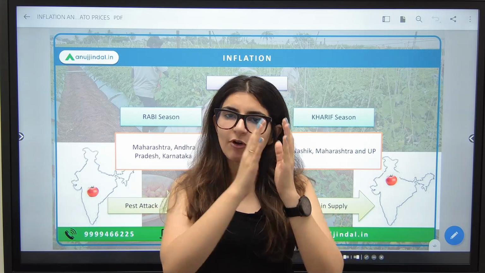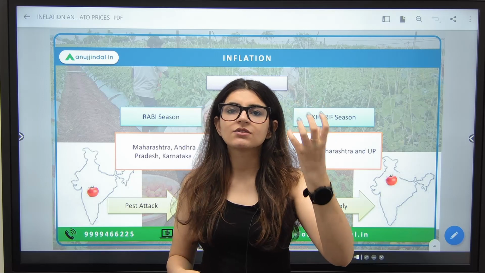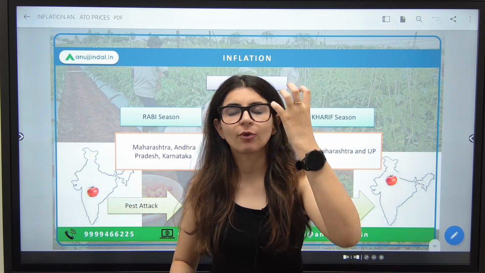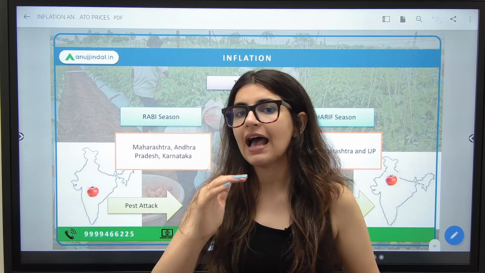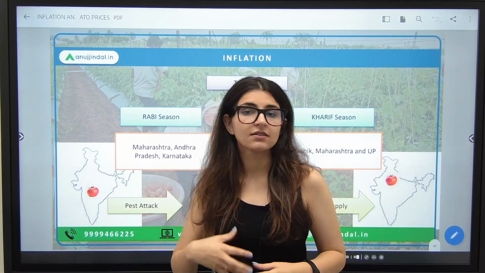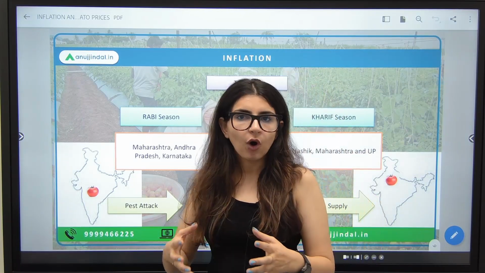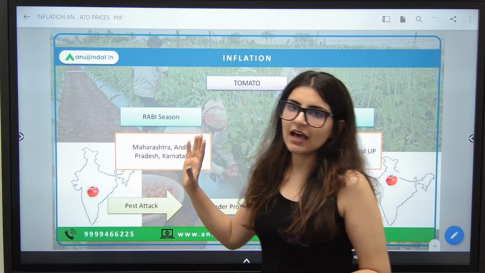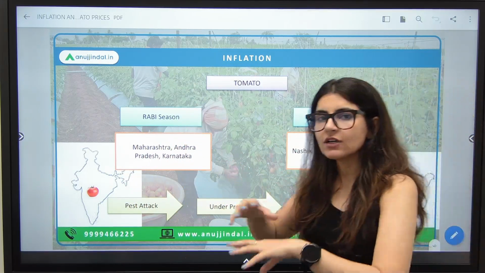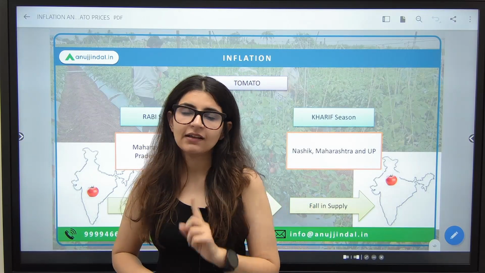अब क्या होगा? When production is decreasing, supply is decreasing, automatically the prices of goods, in our case the prices of tomato, will increase. And in the month of July, these were as high as rupees 200 in certain cities and states. Now, can we see betterment, or will the prices of tomatoes fall? Yes. After the Kharif season, that is after the month of August, a certain ease in the prices of tomatoes will be seen in the economy.